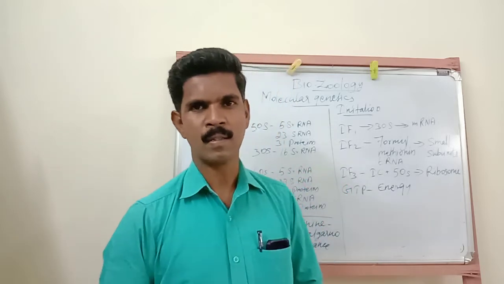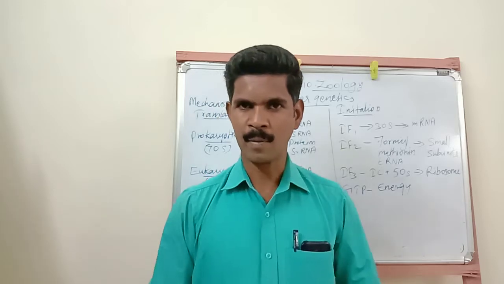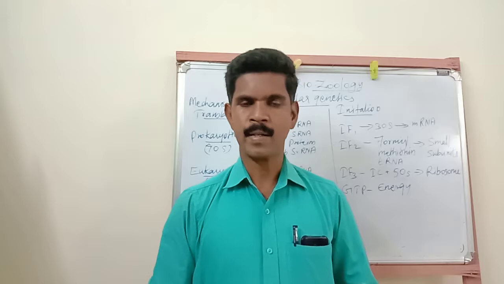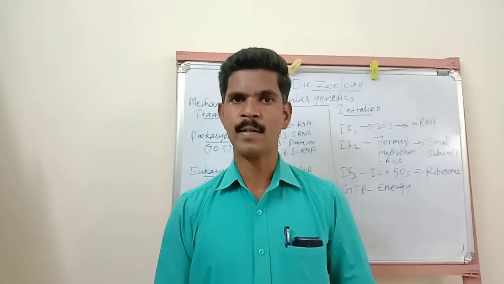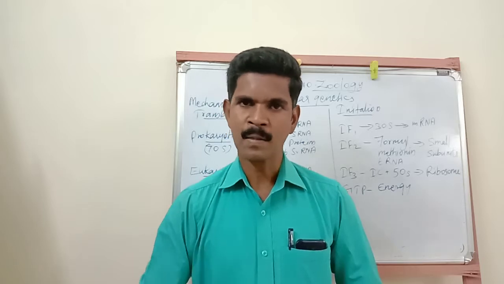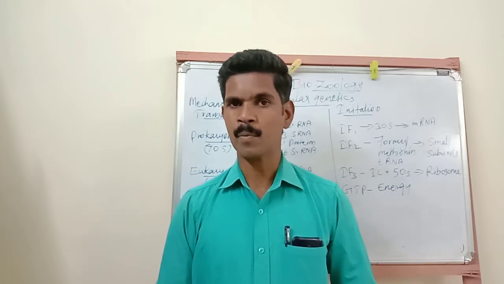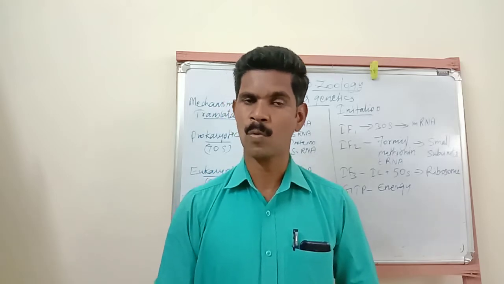Okay, dear students, in the last class we studied one important 5 mark question, the characters of genetic code. Genetic code means it's a language. By using this language only, the genetic information is written in the genetic materials. We studied some important characters of this genetic code, and totally 64 codons are there.